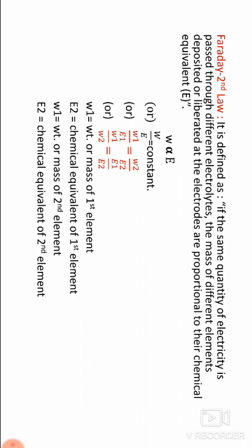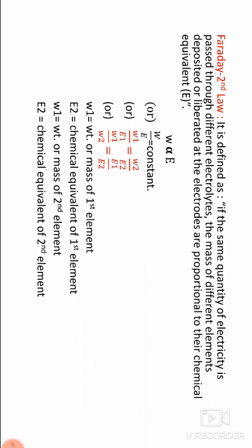Calcium: atomic weight 40, valency 2, 40/2 = 20. In this table, with the atomic weights and different valencies, the equivalent weight is obtained as the atomic weight divided by 1, 2 or 3.